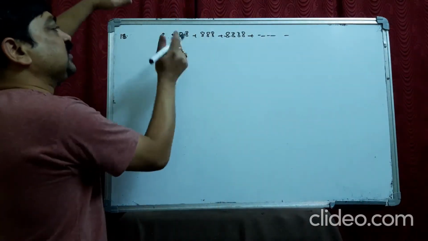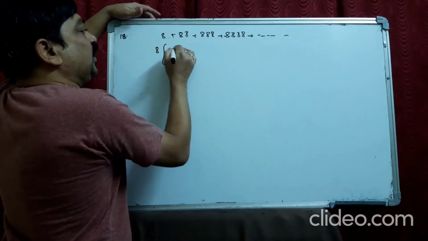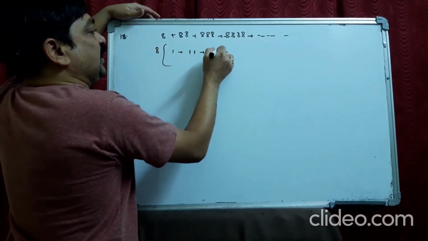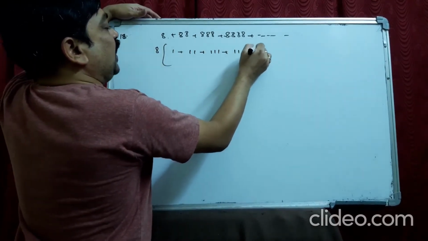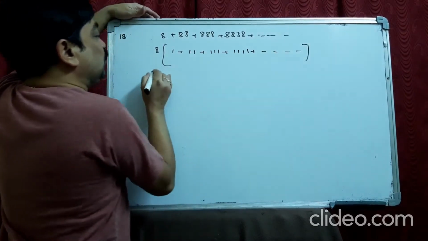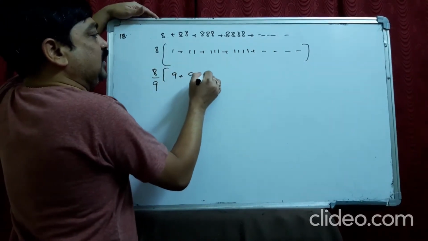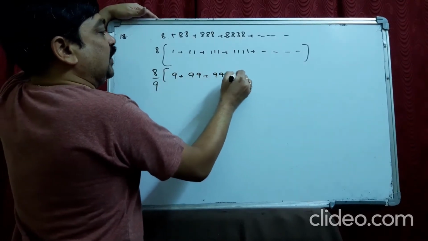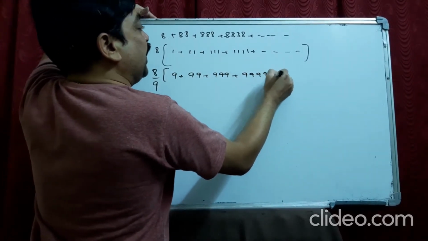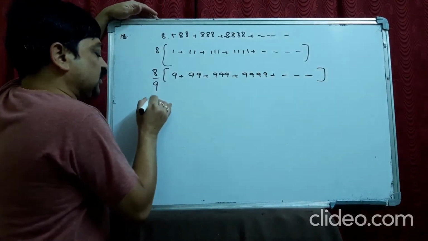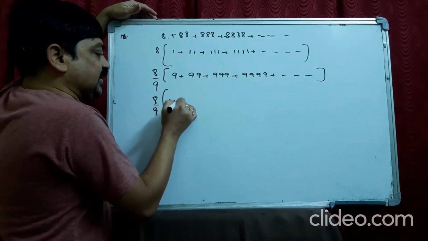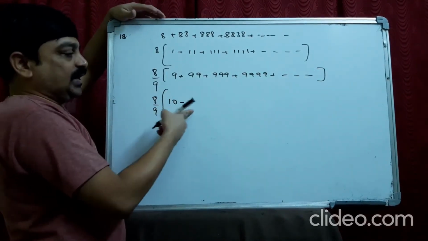First take 8 common and make everything 9. Multiply and divide with 9: 9, 99, 999, 9999. Why do we make 9? Because you can write each 9 as the difference of 10 and 1.